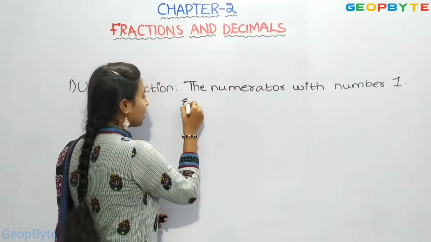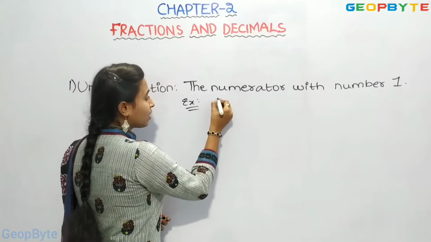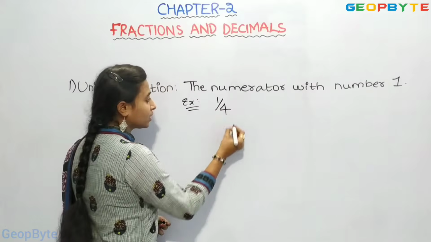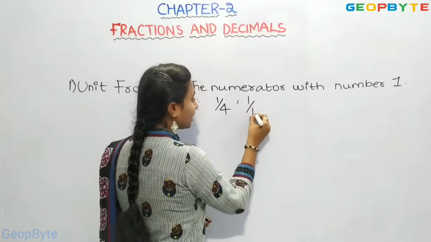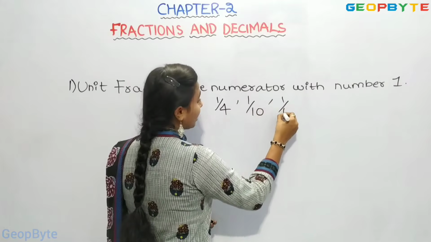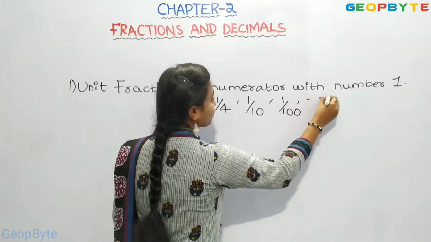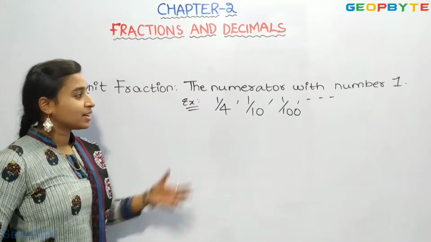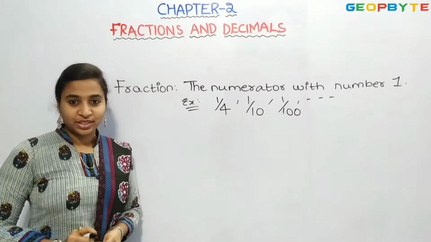Let us see some examples: 1 by 4, 1 by 10, 1 by 100 and so on. Right? These are called unit fractions.